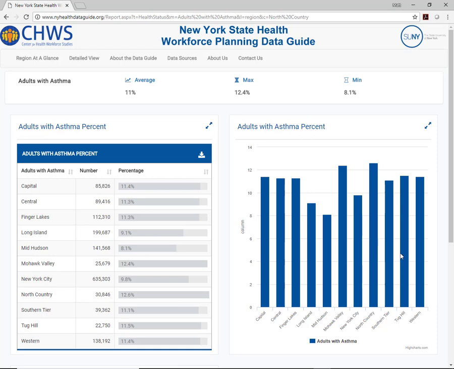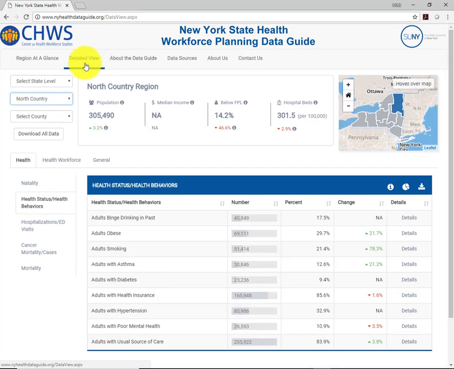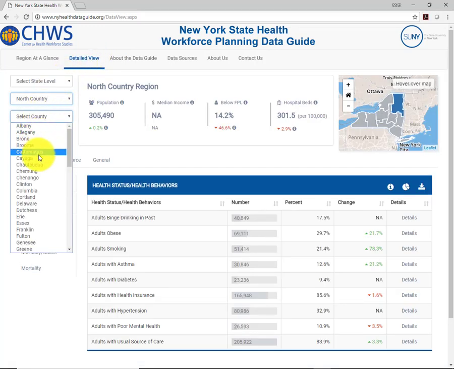10%. While the percentage of adults with asthma in New York City counties is not broken out, we can, however, see it at a county level in the North Country. So let's look at Clinton County. From the detailed view, rather than the regional view, we can select Clinton County. As you see,